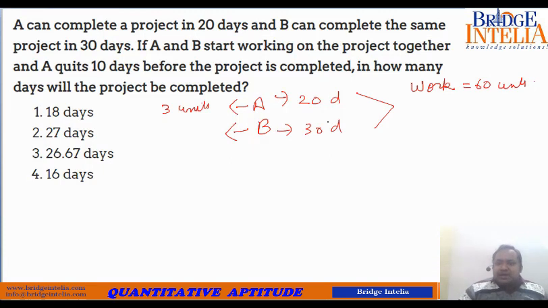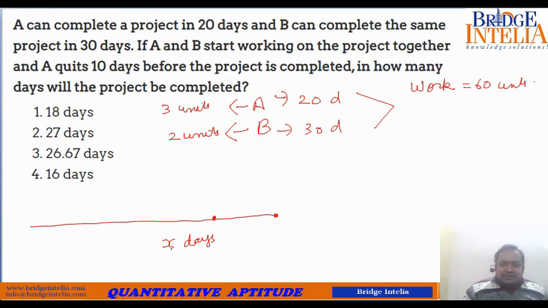Similarly, B's per day output should be equal to 60 divided by 32 units. Now what is the question? A and B start together and A quits 10 days before the project is completed. That means, let's suppose that the project was completed in X days. In X days, A has left 10 days before that.